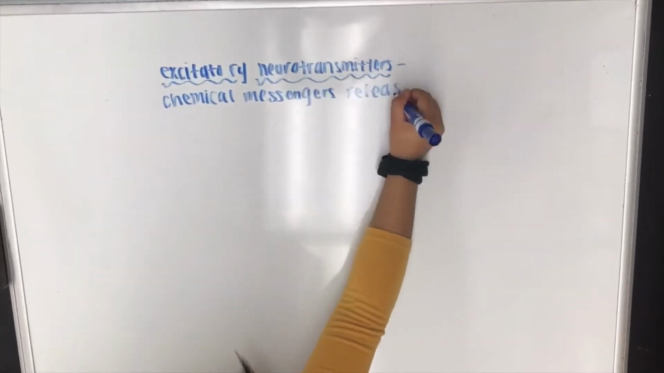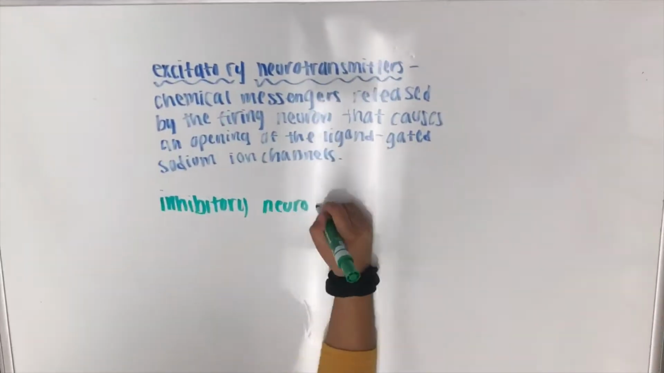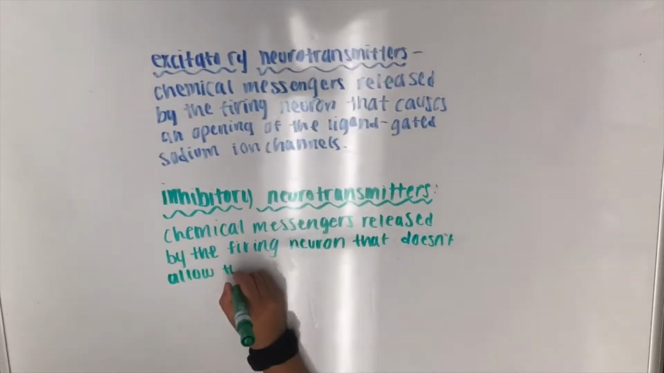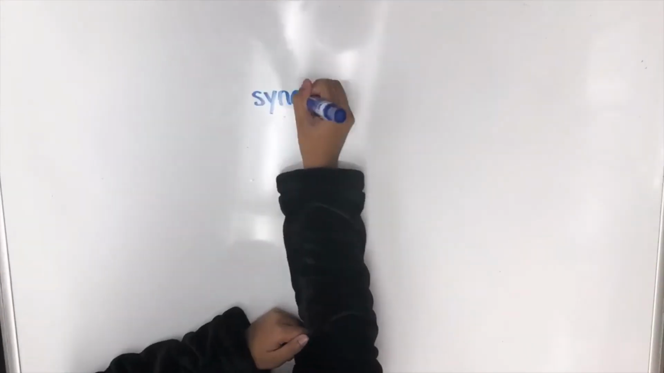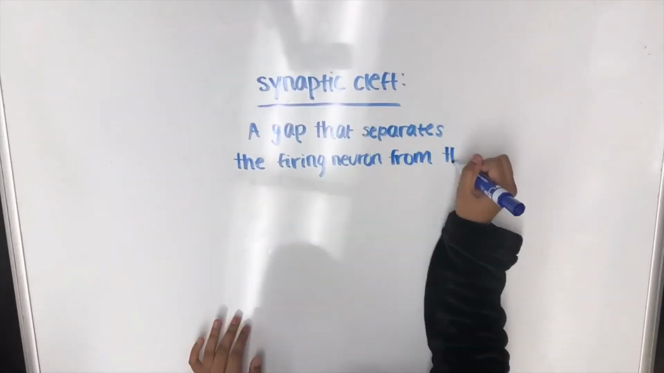Excitatory neurotransmitters are chemical messengers released by the firing neuron that cause the opening of the ligand-gated sodium ion channels. Inhibitory neurotransmitters are those that do not allow the opening of the ligand-gated sodium ion channels. A synaptic cleft is a gap that separates the firing neuron from the receiving neuron.